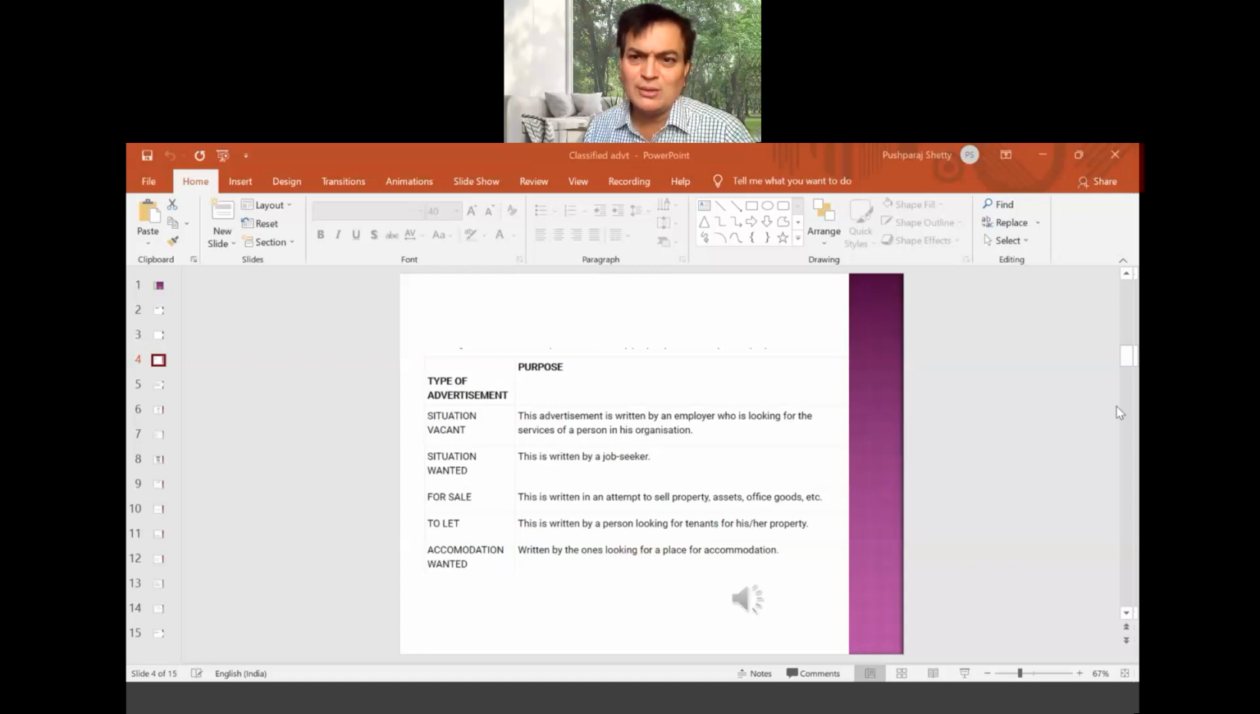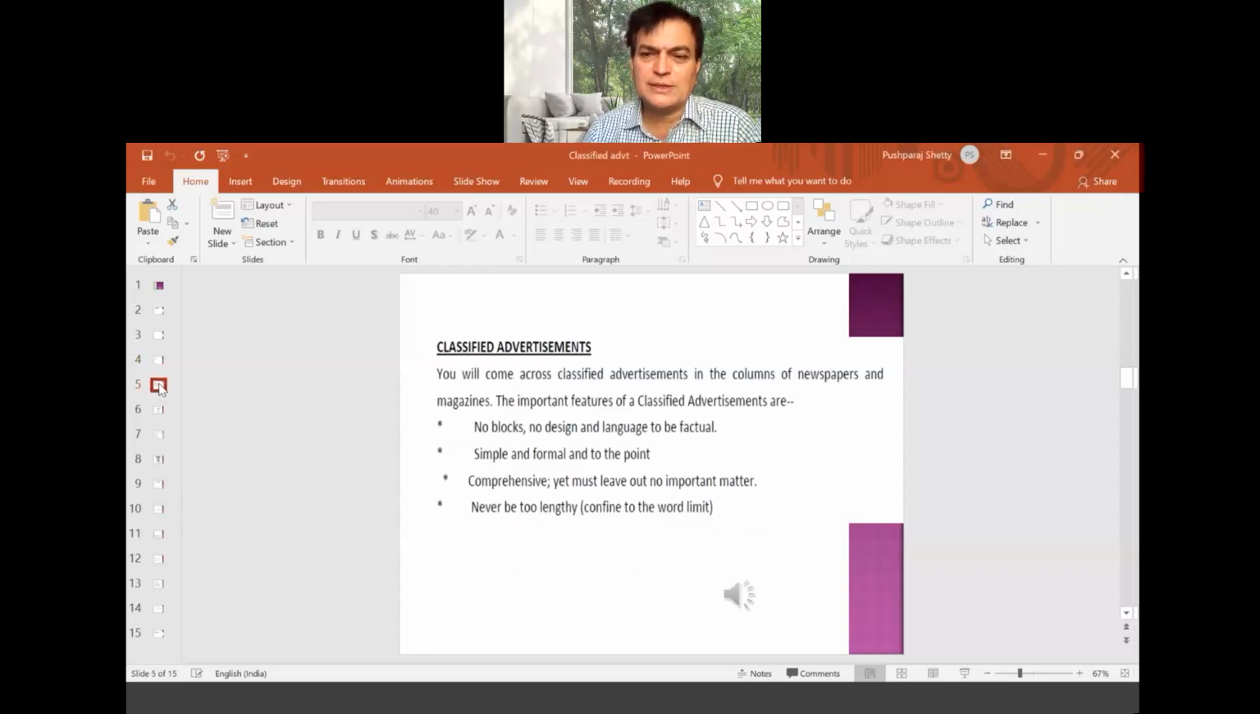Somebody who is looking for a place, somebody who is looking for a house or room, this is written by the ones looking for a place for accommodation. I think once we go to that classified page, you'll become familiar with that. But definitely at least 3 to 4 marks questions will be there on classified advertisement. So now you will understand that every mark is very important here. At least 4 marks questions will be there, I hope, in this examination. Let's move on to the next one now.